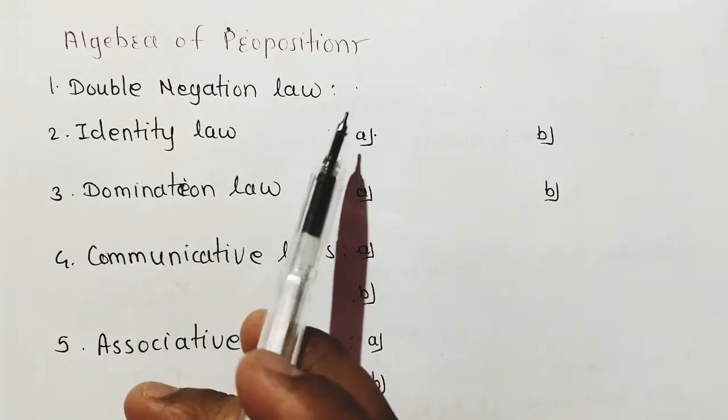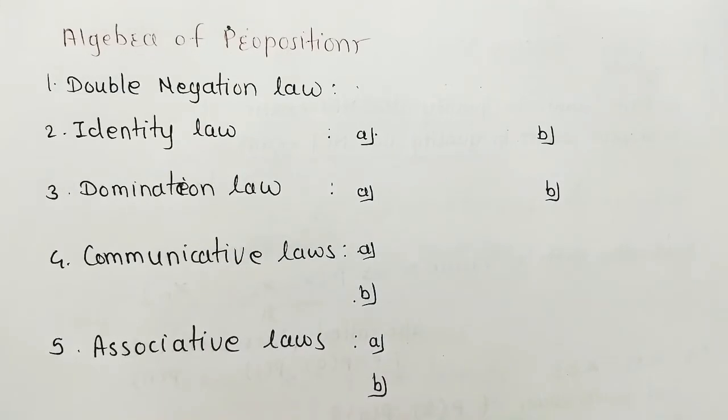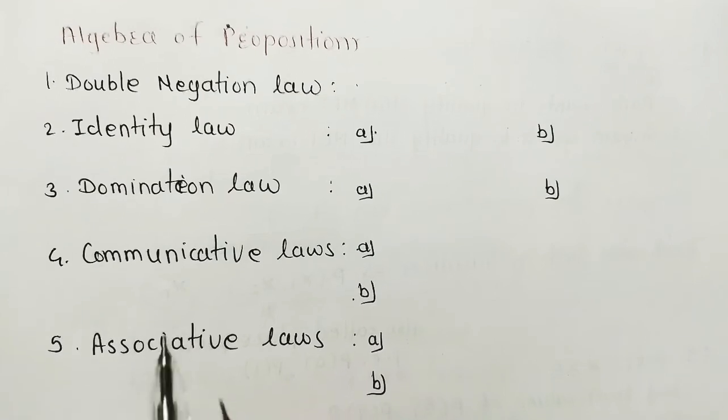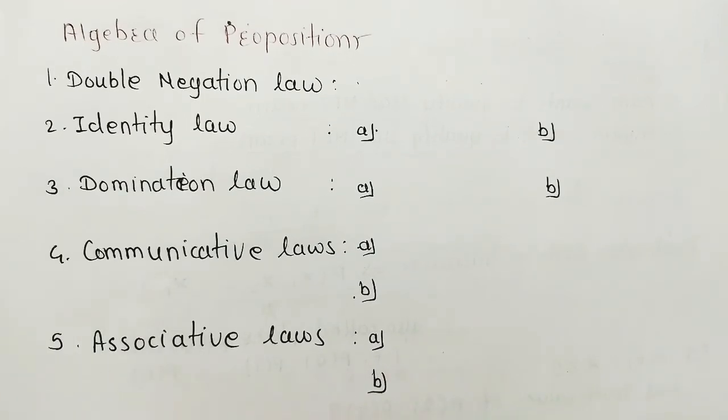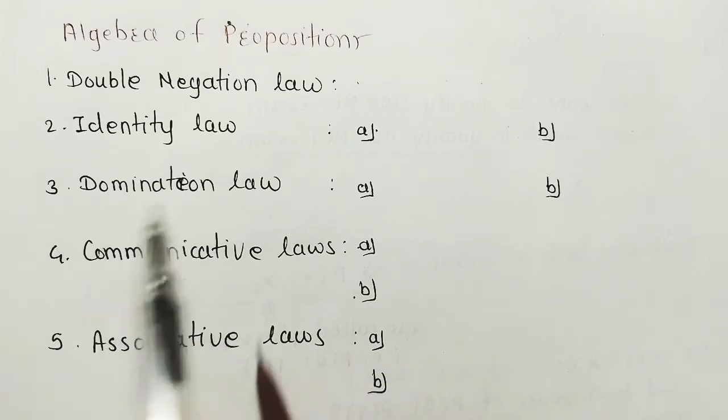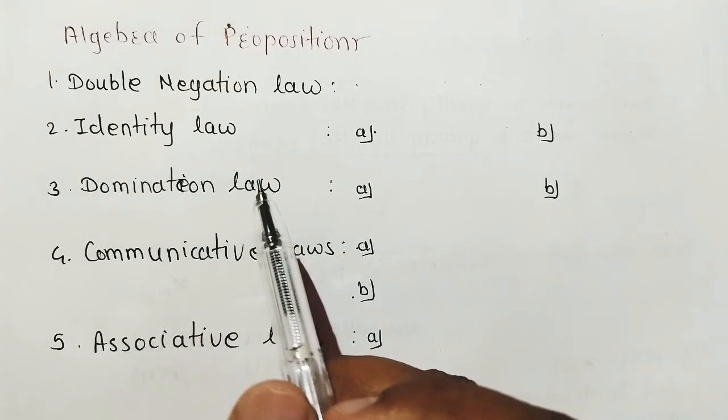Next is algebra of propositions. This is very important because using the algebra of propositions, we can solve any statement's equivalence, whether they are equivalent or not. A logical equivalence or tautology can be proved either by a truth table or by using a sequence of logical equivalences. There are two methods: the truth table, as we have discussed, and the algebra of propositions.